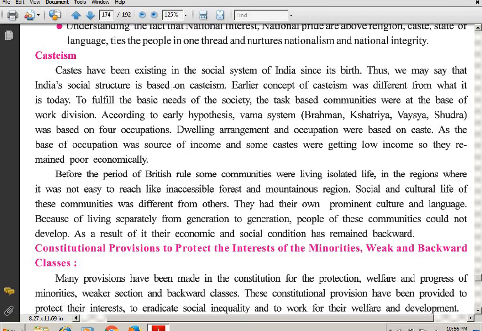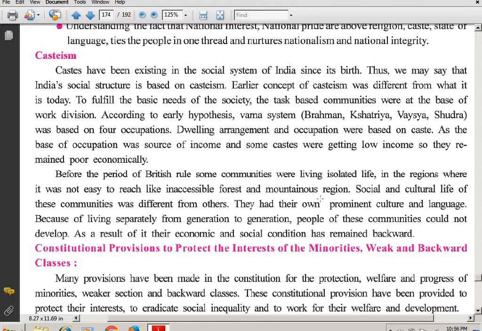As the base of occupation was the source of income, some castes, mostly the Shudras or Vaishyas, especially the Shudras, were getting at that time very low income, so they remained poor economically. Before the period of British rule, some communities were living isolated life in the regions where it is not easy to reach, like inaccessible forests and mountainous regions.